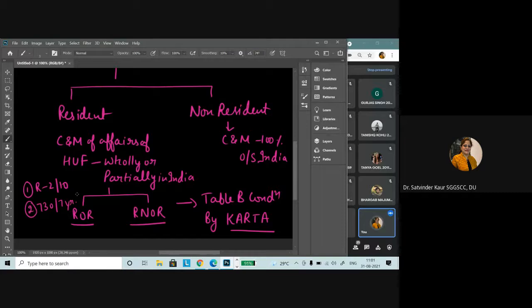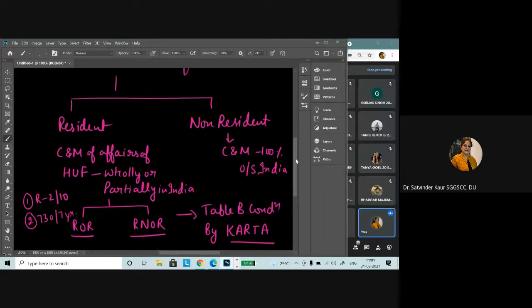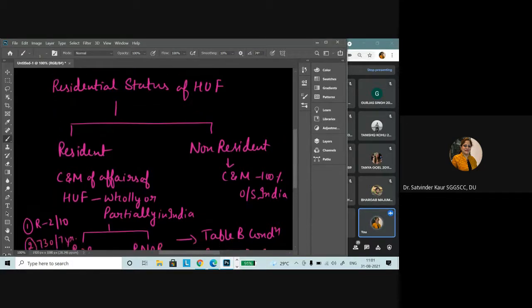The only thing which we have to understand in the case of the residential status of HUF is where the control and management of affairs of the HUF, that is the Hindu undivided family business, is situated. So it is not necessary that the Karta is in India or outside India. If the Karta is outside India and he has delegated the authority, and the day-to-day affairs or control and management is taking place in India, it means it will be taking place in India.